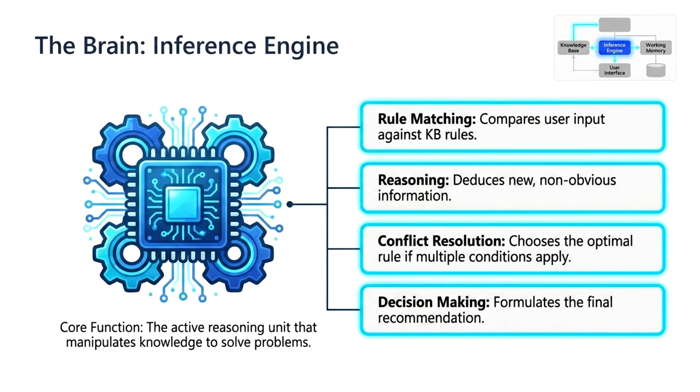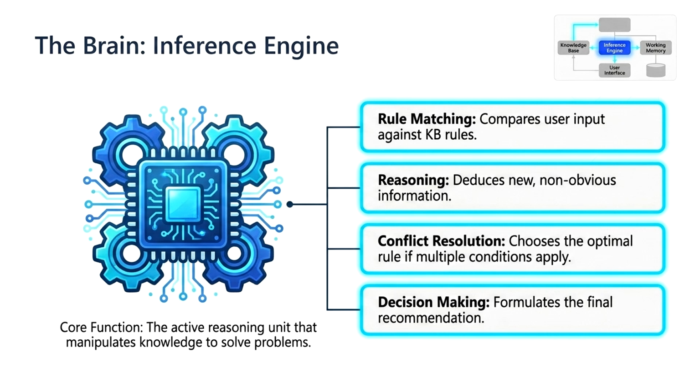The inference engine is often called the brain of the expert system because it performs the reasoning process. Its job is to compare the user's input with the rules stored in the knowledge base and determine the most appropriate conclusion. The first step is rule matching, where the system identifies all the rules that match the current facts. Sometimes more than one rule may apply. In such cases, the system performs conflict resolution to decide which rule must be executed first.